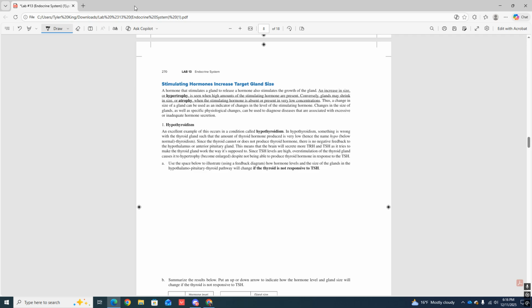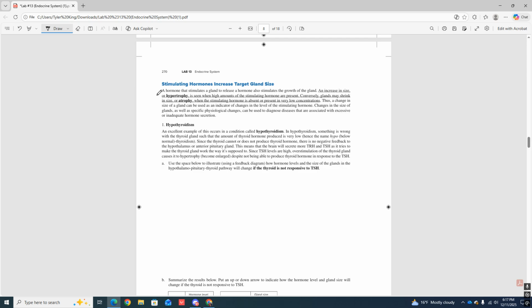So first of all, we have to talk about a couple terms, okay? So we're going to talk about, one, hormone levels. We're also going to talk about gland sizes. This paragraph up here is talking about the different gland sizes. So what's the terms that we use when we talk about the shrinkage or the growth of gland size, okay? So if it's an increase in the size of a gland, we're going to call it hypertrophy. And maybe, in exercise science or in the gym, you've heard of that term hypertrophy. It's the growth, the getting bigger of something. When you talk about muscles, you talk about muscle hypertrophy when they're getting bigger.